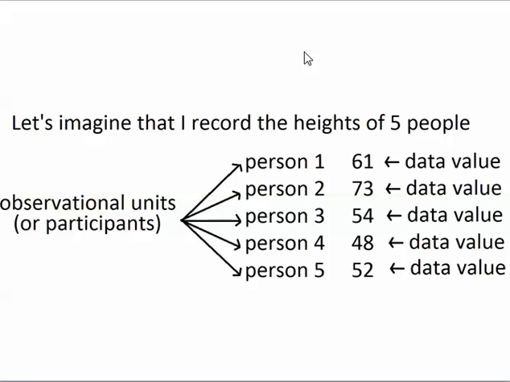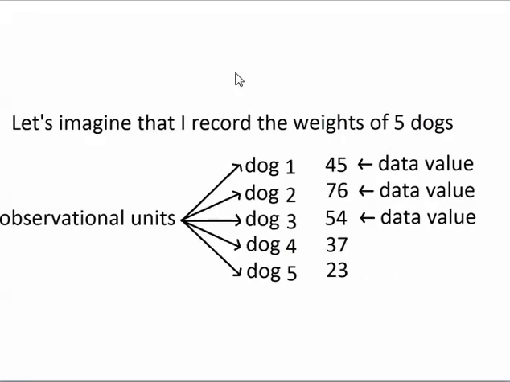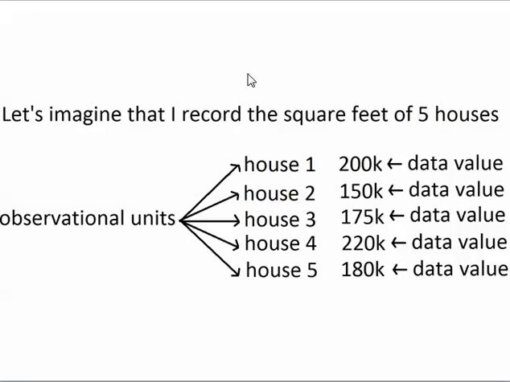The researcher will typically collect more than one data value from each observational unit. For example, a person might record not only the price of each house, but also the size and location of each house. If we look back at this example right here, a person might record the price of each house, and that would be one column of data, but the person might also record the size of each house, and those numbers, sizes of the houses, would go in another column. And the person might also record the location of each house, and those locations would go in a third column.